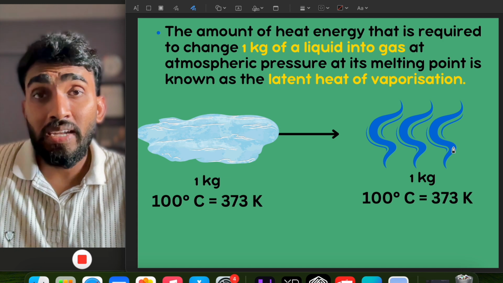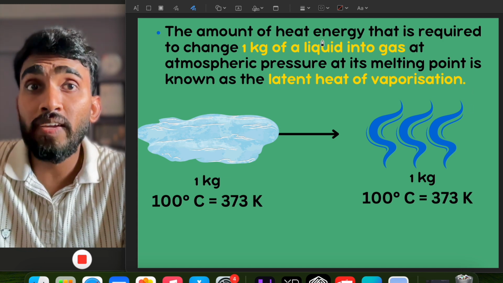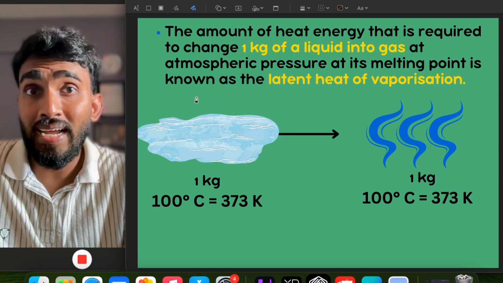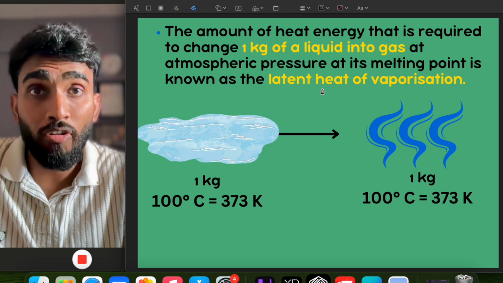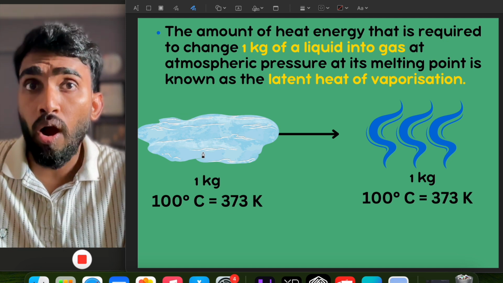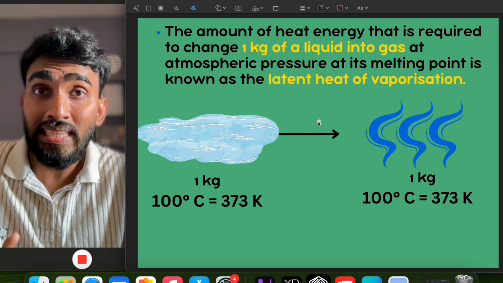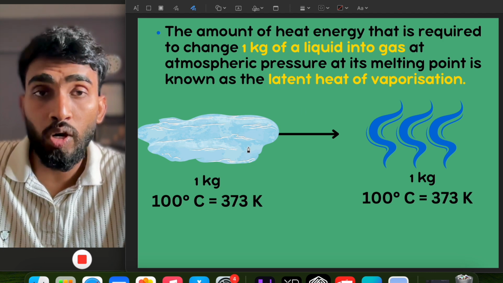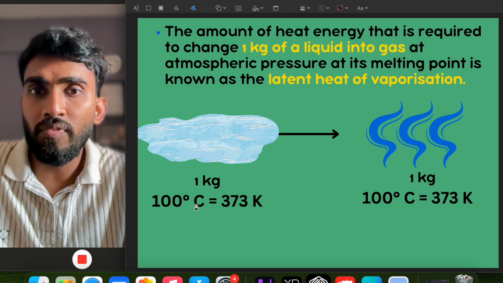Now in the same way we can define the latent heat of vaporization, that is the amount of heat energy required to change 1 kg of liquid into gas at atmospheric pressure at its boiling point. If we take 1 kg of water, heat and boil it and convert it into vapor state, the heat that will be required is called the latent heat of vaporization, because throughout this process the temperature of the system will remain the same.